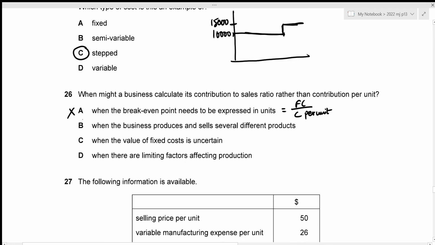Let's have a look at the remaining options as well. For option C, when the value of fixed cost is uncertain. That is incorrect as well, because fixed cost should be certain. As the name suggests, it is fixed, right? So this is incorrect. Then the fourth one is when there are limiting factors affecting production. Whenever there are limiting factors affecting production, we figure out the contribution per limiting factor, not the contribution to sales ratio. So obviously option D is incorrect as well, which means that our correct answer is still going to be option B. Now we can move towards question number 27.